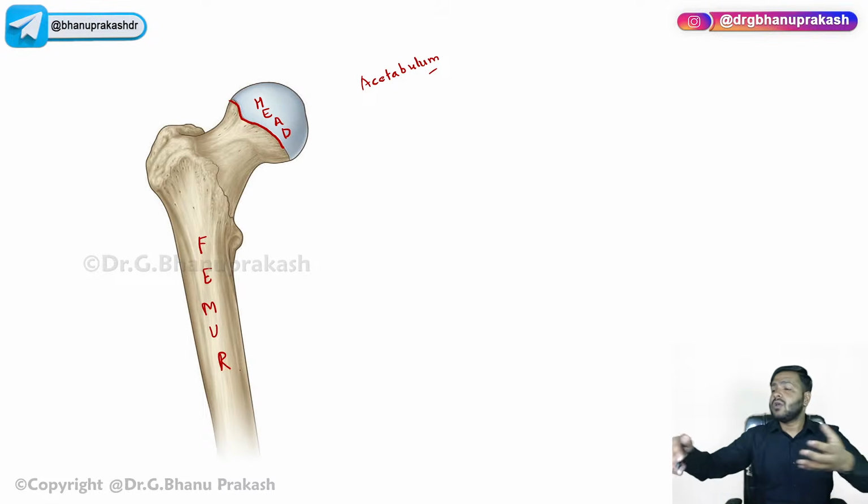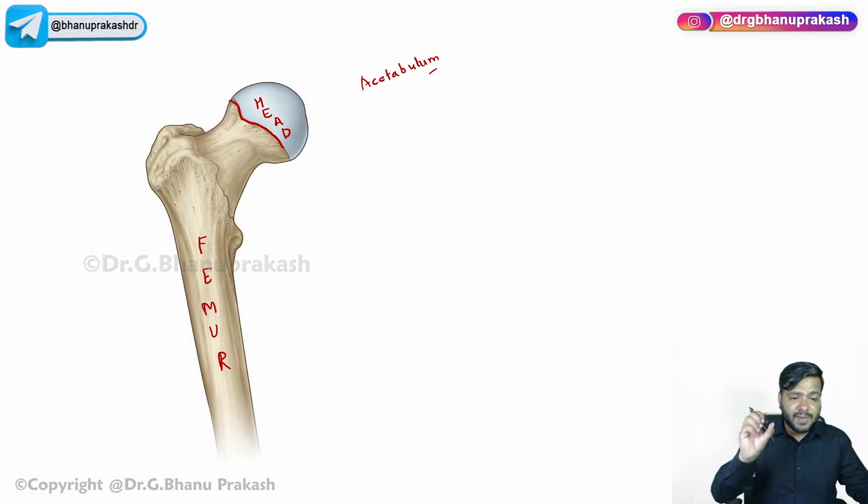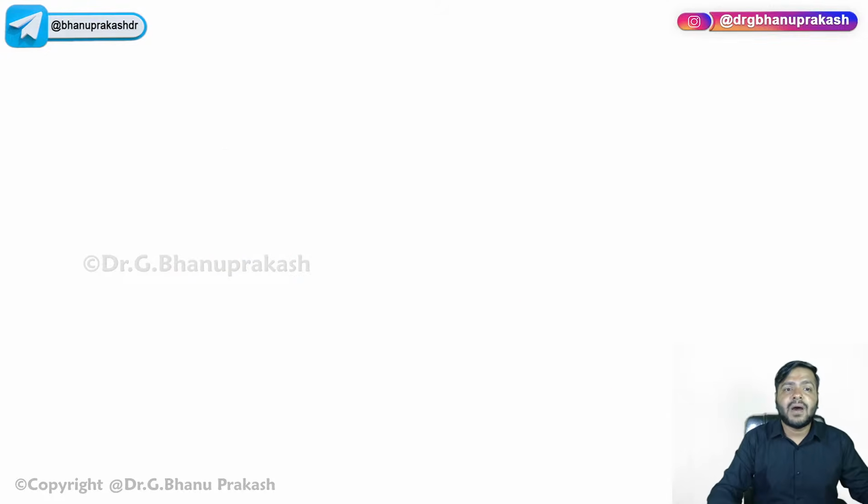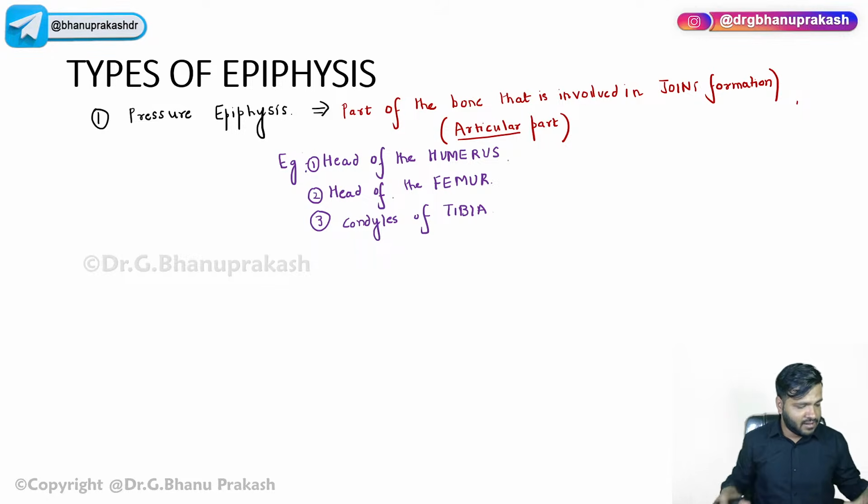So you can see that all the pressure from the extremities is carried up to the axial skeleton bones with the help of these parts. These parts are actually holding all the pressure, so that's why they are called the pressure epiphyses. These are parts of the epiphyseal ends. You have to remember even the condyles of the tibia.